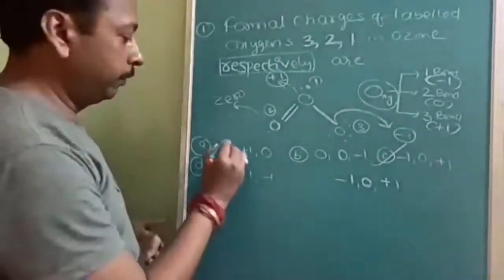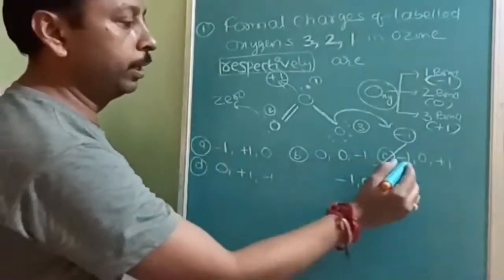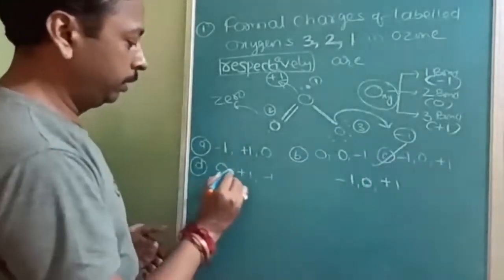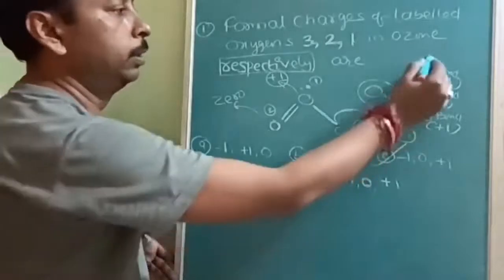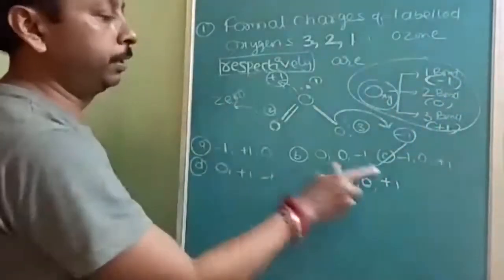Okay, I think it is clear everywhere: minus 1, plus 1, 0, 0, 0, 0, minus 1, minus 1, 0, plus 1, 0, plus 1 and minus 1. Note down the shortcut, and specially the approach for "respectively."